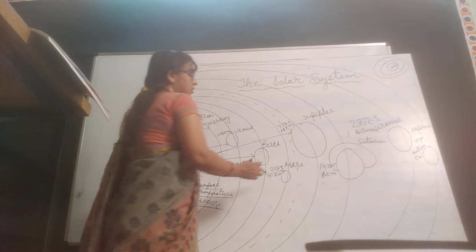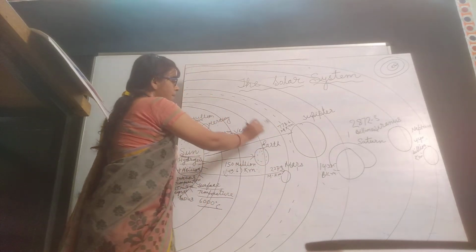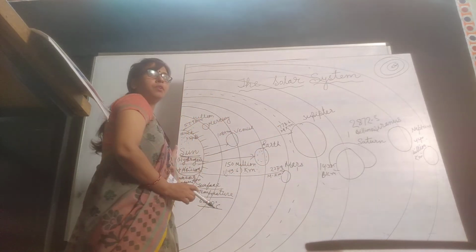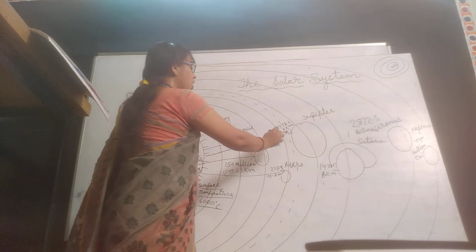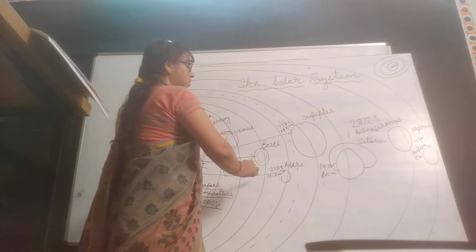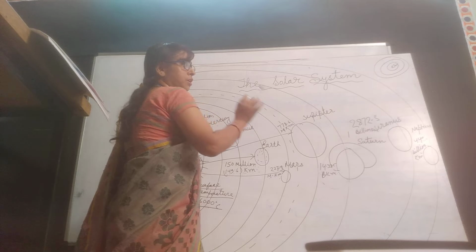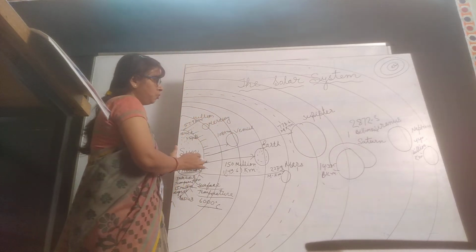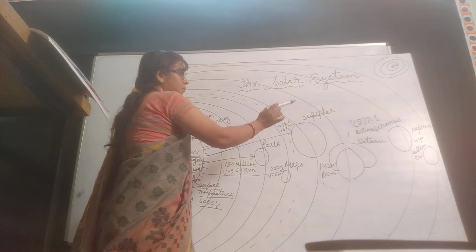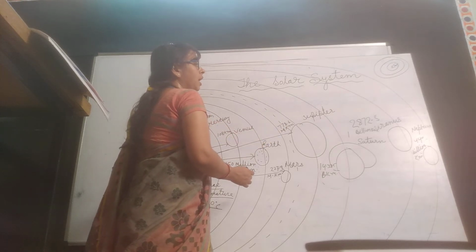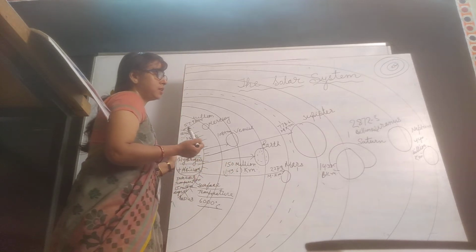Then between the Jupiter and the Mars orbit, we have a belt. It is the belt of asteroids. And the distance of the Sun and Jupiter is 778.6 million kilometers. How much distance from the Sun to Jupiter? 778.6 million kilometers. And after that, we have Saturn, which the distance between the Sun and Saturn is